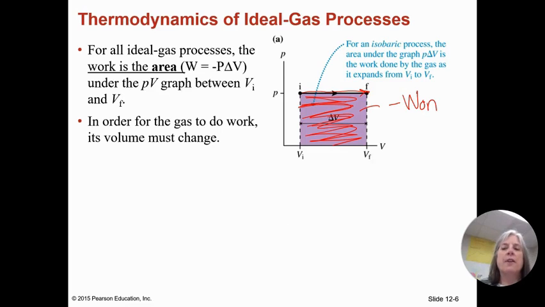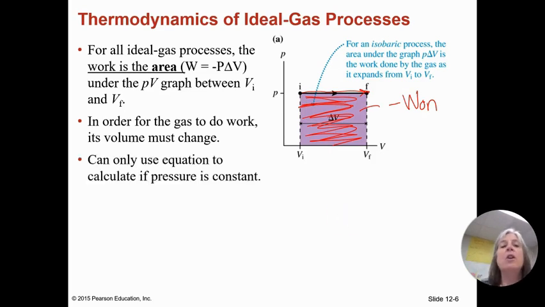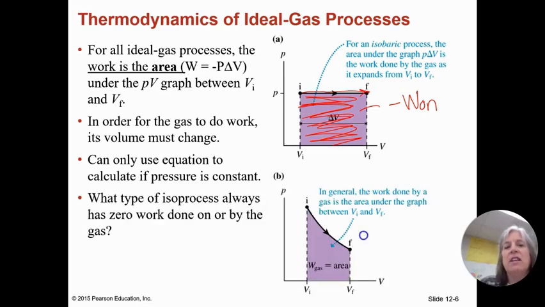So in order for a gas to do work, that means its volume has to change. It doesn't matter if the pressure changes, the volume has to change. Now, we can only use the equation work is equal to negative P delta V if the pressure is constant. If I have a non-constant pressure, I'm going to have to do area. Now, this is Phys 2.